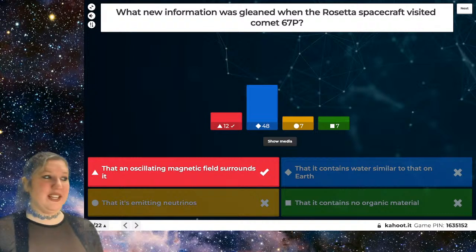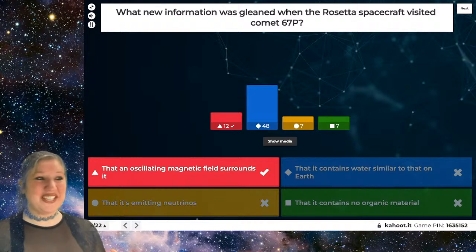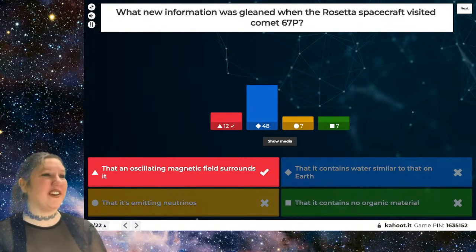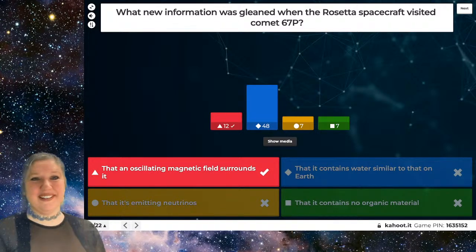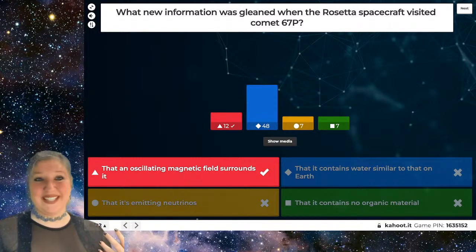So the answer is that it has a magnetic field, an oscillating magnetic field that surrounds it. Many of you said that it contains water similar to that on Earth, but one of the interesting discoveries was that it actually didn't have water that was similar to the Earth at all. It was like heavy water that isn't very similar to what you'd find normally in an ocean or a lake here on Earth. So what it did have was an oscillating magnetic field, which some people translated into sound,